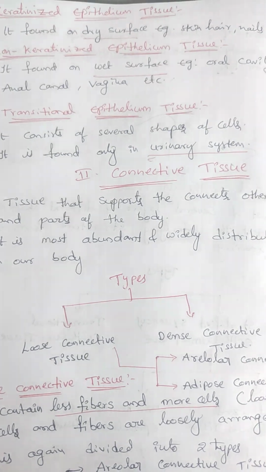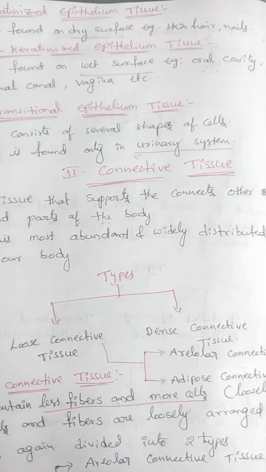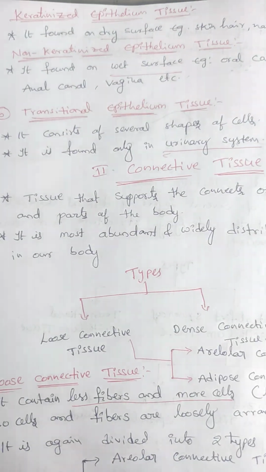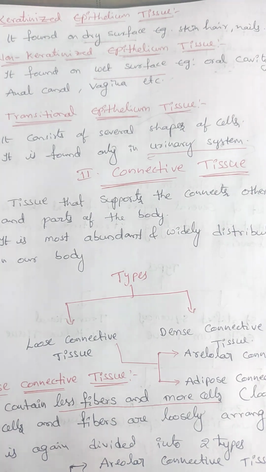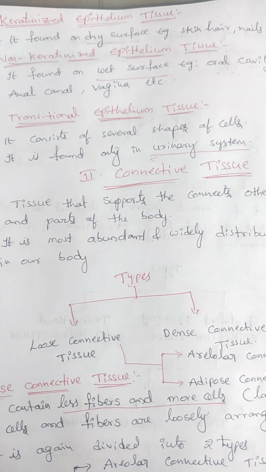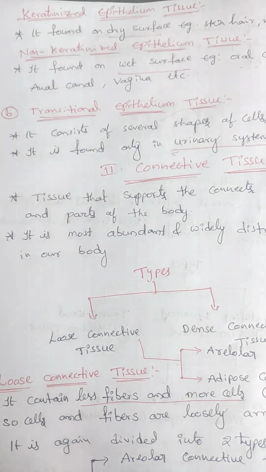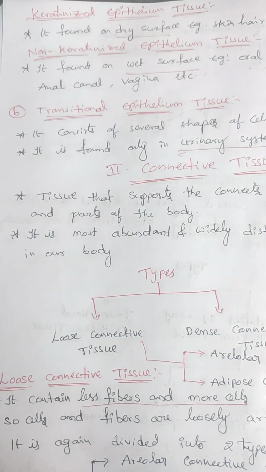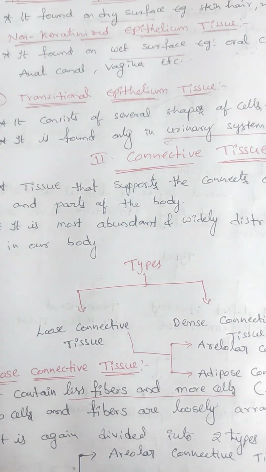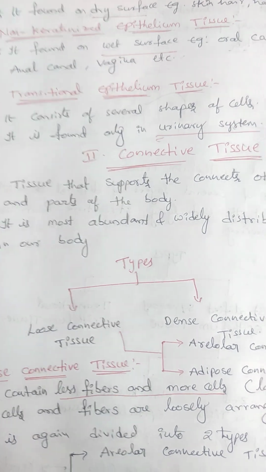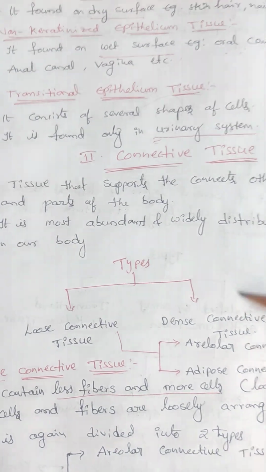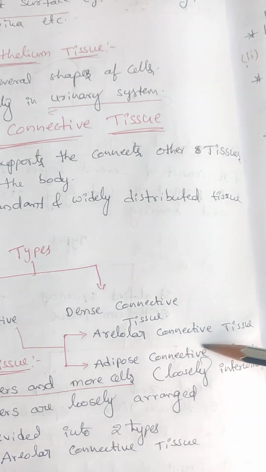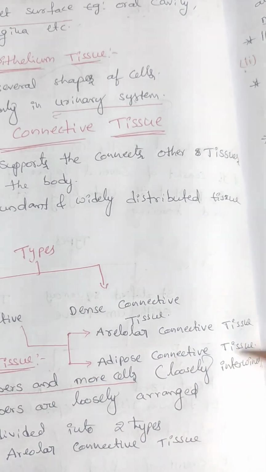Connective tissue is the tissue that supports and connects other tissues, and it also connects other body parts. It is the most abundant and widely distributed tissue in our body, and it is divided into two main types: loose connective tissue and dense connective tissue. Loose connective tissue is again divided into two main types: areolar connective tissue and adipose connective tissue.